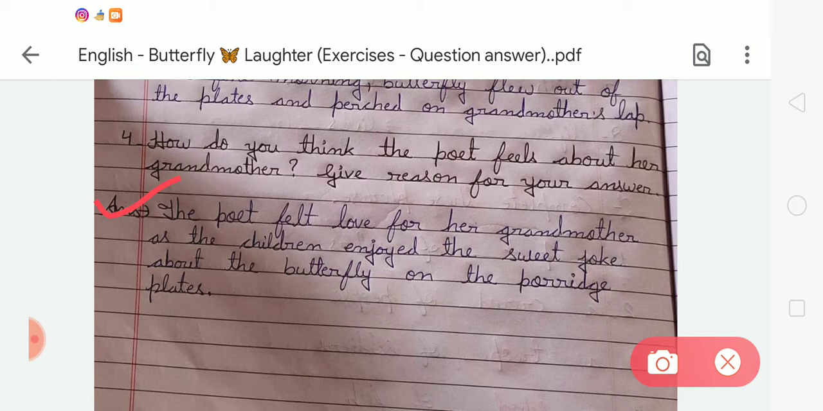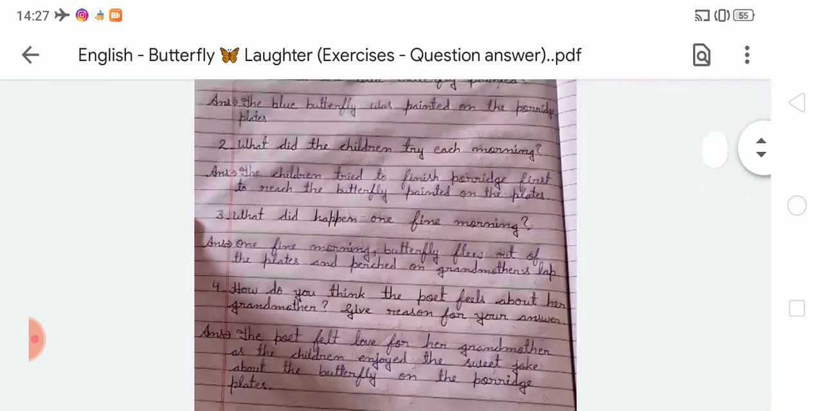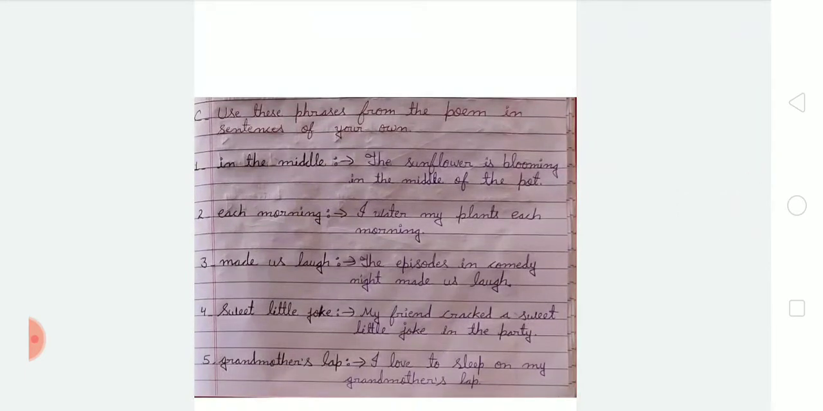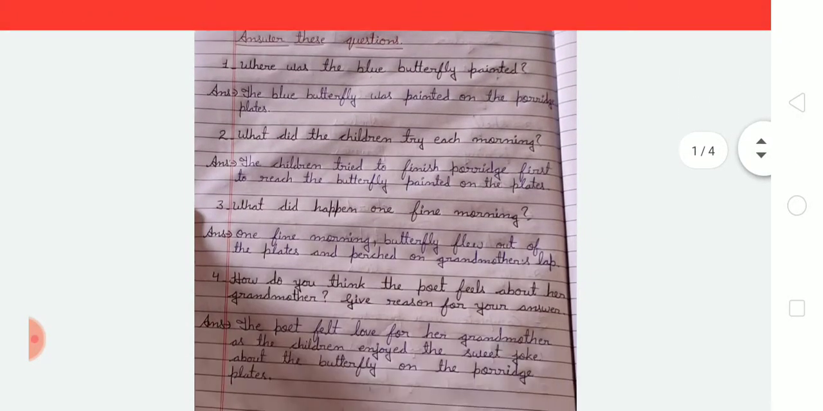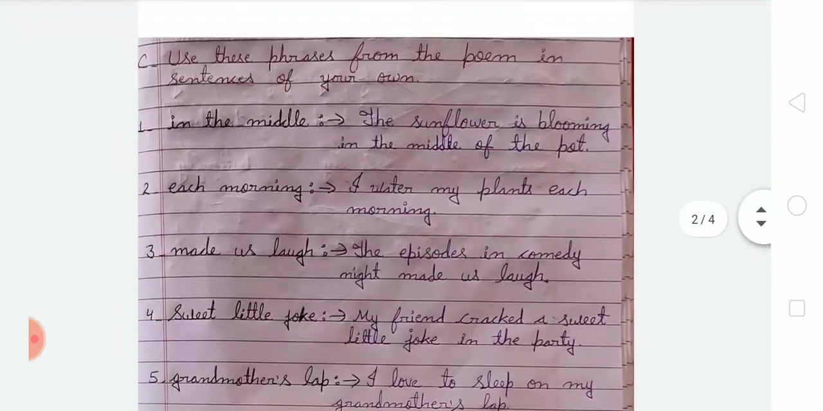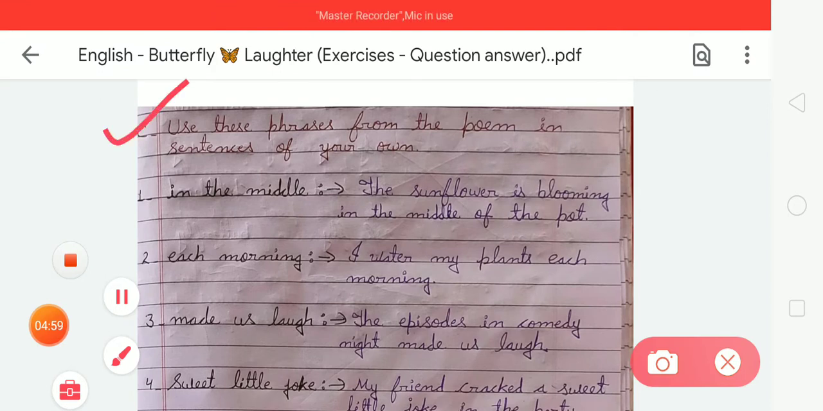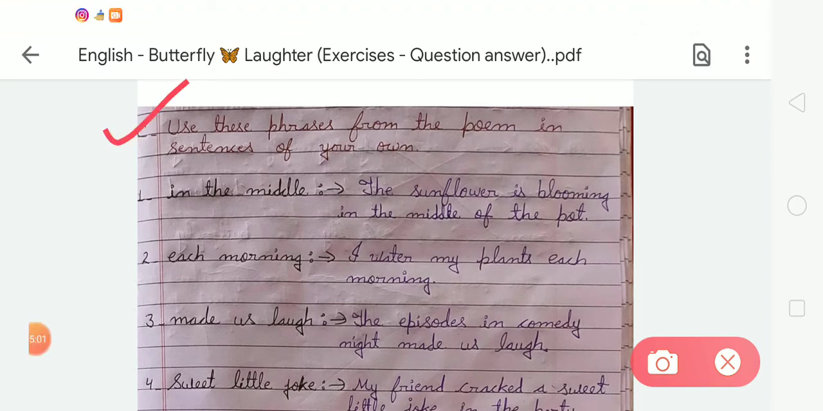So like this you all complete this question answer in your notebook. Now we move to the next, exercise C. After doing exercise B, the question answer, we now move to exercise C. In exercise C, what will we do? Use these phrases from the poem in sentences of your own. Dear student, some phrases are given in exercise C, and you have to make sentences using these phrases. The first phrase is "in the middle".